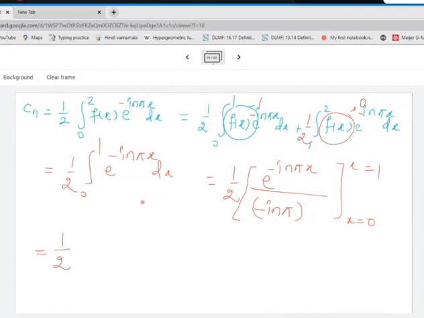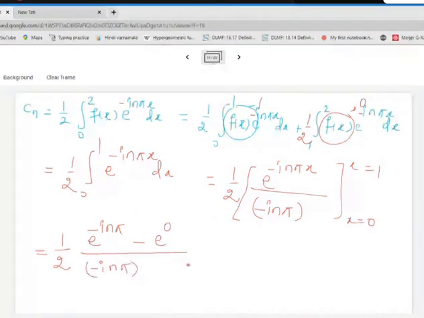Here what I'll have is e raised to, when I put x equal to 1, minus i n pi, minus e raised to 0, divided by minus i n pi. Okay, this is what we have got.